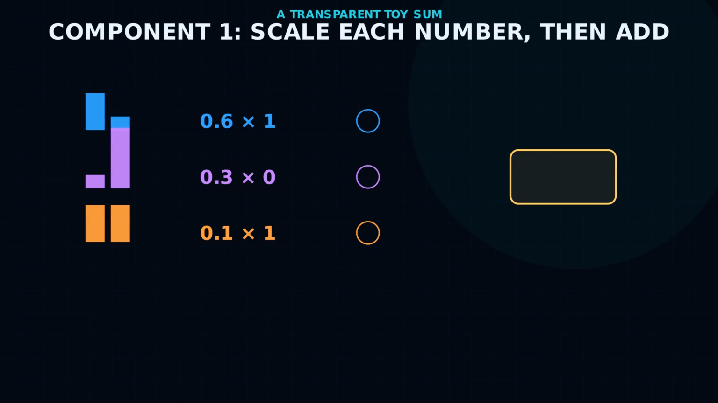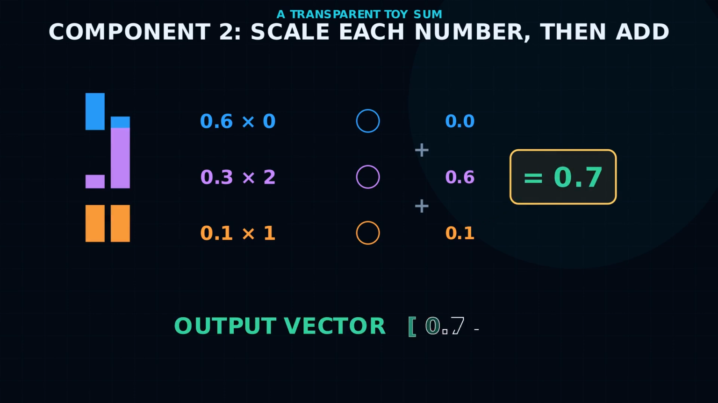Here is a transparent toy calculation. Let the 3 value vectors be dog equals (1, 0), ball equals (0, 2), and hungry equals (1, 1), with weights 0.6, 0.3, 0.1. The first output component is 0.6 times 1 plus 0.3 times 0 plus 0.1 times 1, which is 0.7. The second component is 0.6 times 0 plus 0.3 times 2 plus 0.1 times 1, 0.7 again. So the mixed output is (0.7, 0.7). Nothing mysterious moved as a word. Numbers were combined according to the weights.